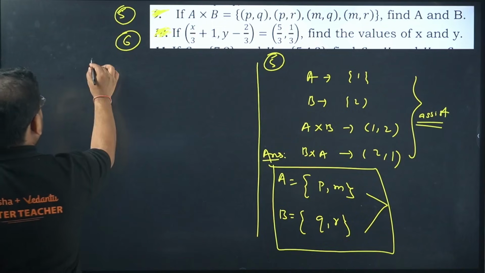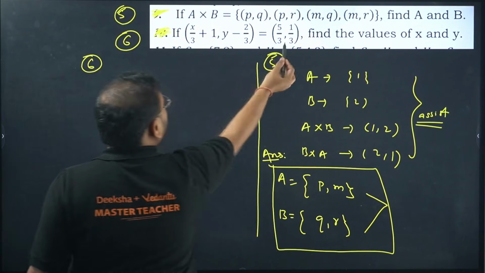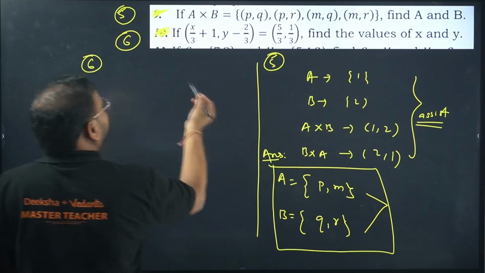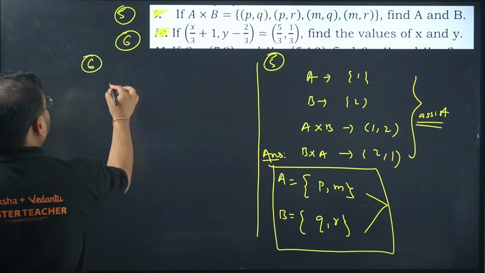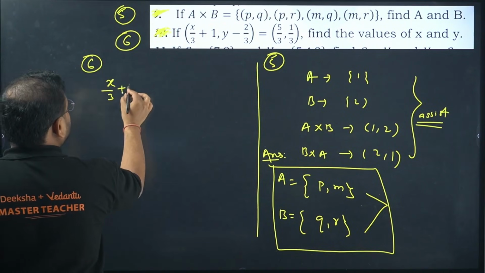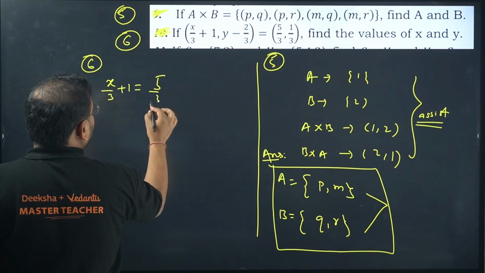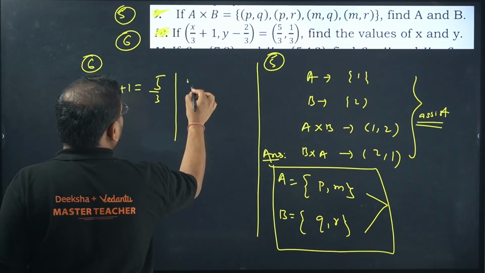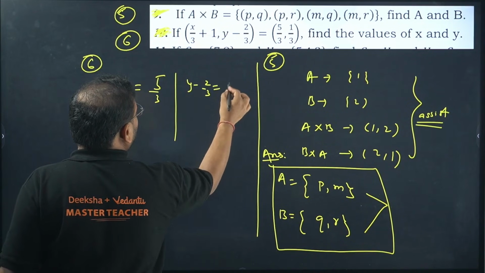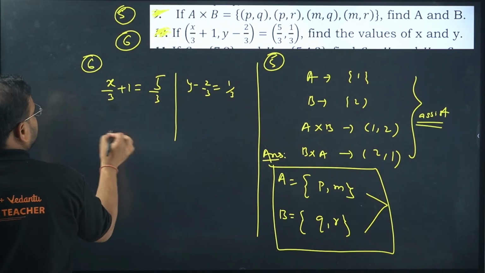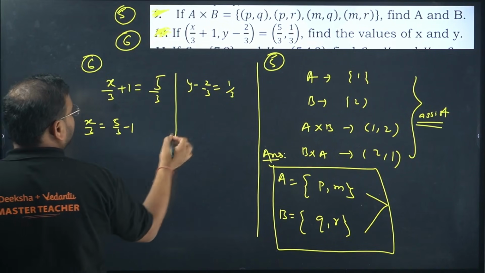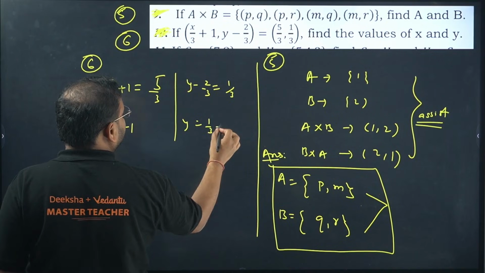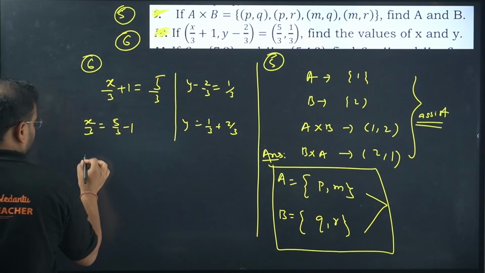Question number 6 now. So the ordered pair is this and this is equal, find the value of x and y. When the ordered pairs are equal, it means individual values have to be equal. Start from here. First value, x by 3 plus 1 should be equal to 5 by 3. And the other one, y minus 2 by 3 should be equal to 1 by 3. Solve it guys. We'll get x by 3 equal to 5 by 3 minus 1, y equal to 1 by 3 plus 2 by 3. This will be what, beta?